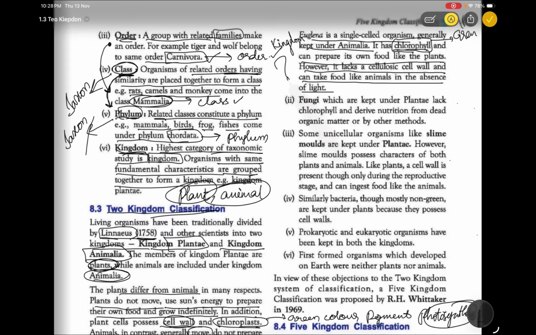This is the drawback. Okay, next, fungi, which are kept under Plantae. Fungi are actually kept under the Plantae, but they lack chlorophyll. Fungi do not have any of the pigmentation colors, and derive nutrition from dead and organic matter by other methods. So it depends on others. For food preparation, it depends on others.